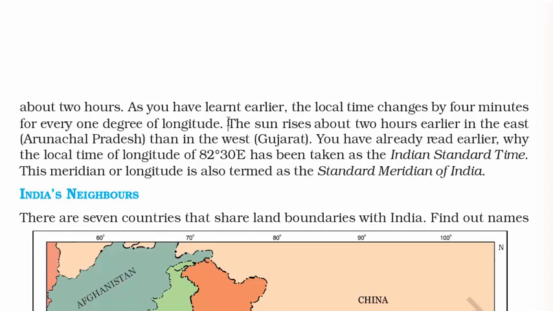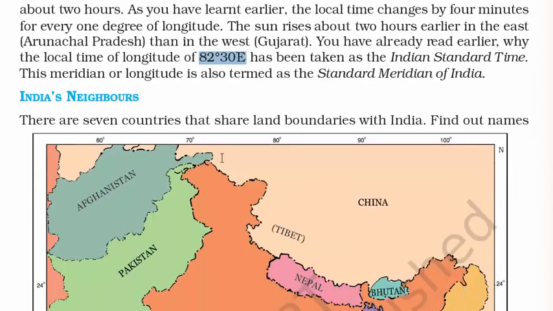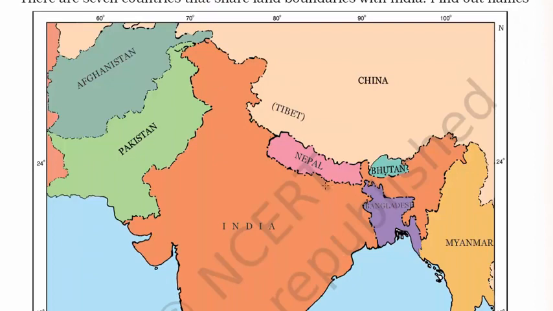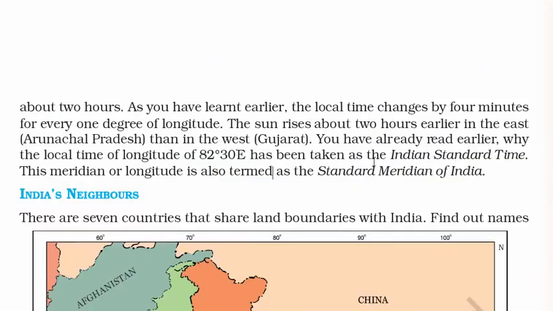Here is some trivia. The sun rises about 2 hours earlier in the east, that is Arunachal Pradesh, than in the west, Gujarat. This is quite obvious because the difference between them is 2900 kilometers, so we are expected to see such a change of 2 hours. We have already read earlier about the local time of longitude 82.5 degrees east. We know where this line passes through. It passes through Allahabad in UP, and that is also the Indian Standard Time.